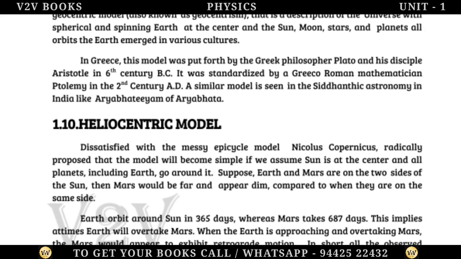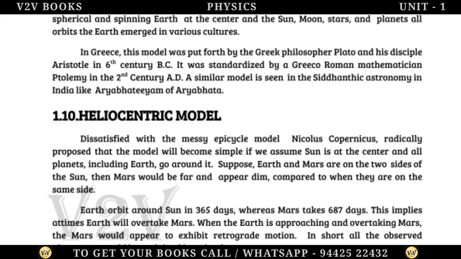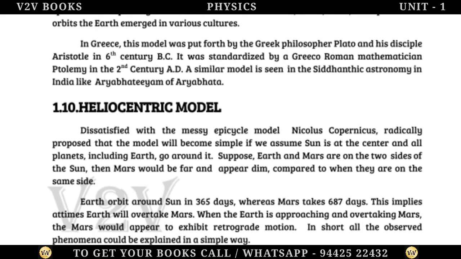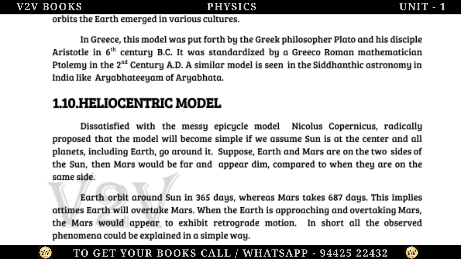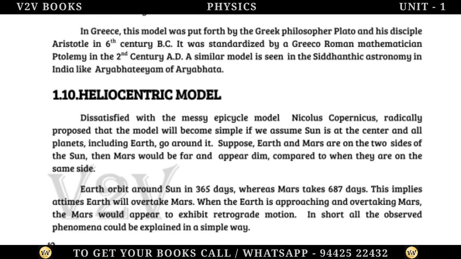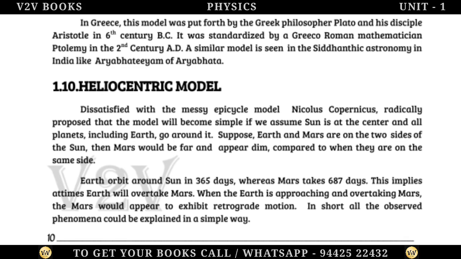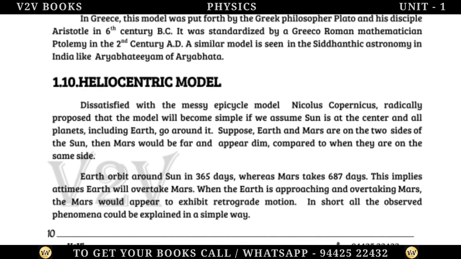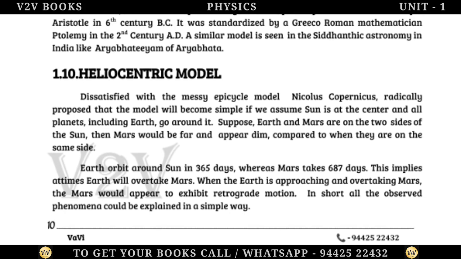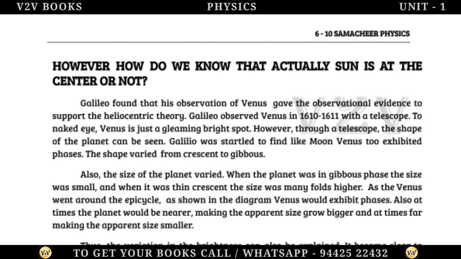Suppose Earth and Mars are on the two sides of the Sun, then Mars would be far and appear dim, compared to when they are on the same side. Earth orbits around the Sun in 365 days, whereas Mars takes 687 days. This implies at times Earth will overtake Mars. When the Earth is approaching and overtaking Mars, Mars would appear to exhibit retrograde motion. In short, all the observed phenomena could be explained in a simple way.